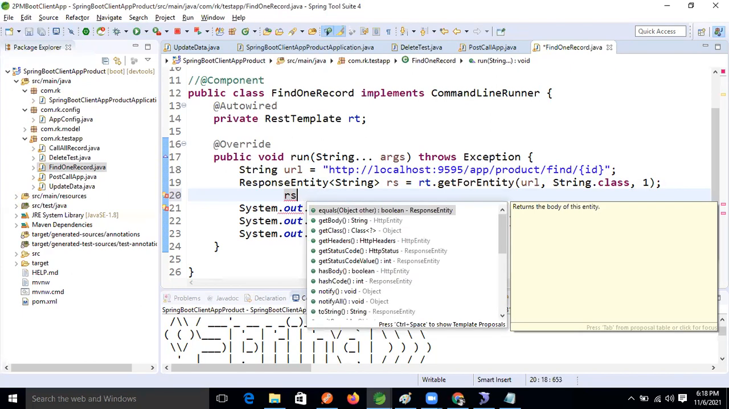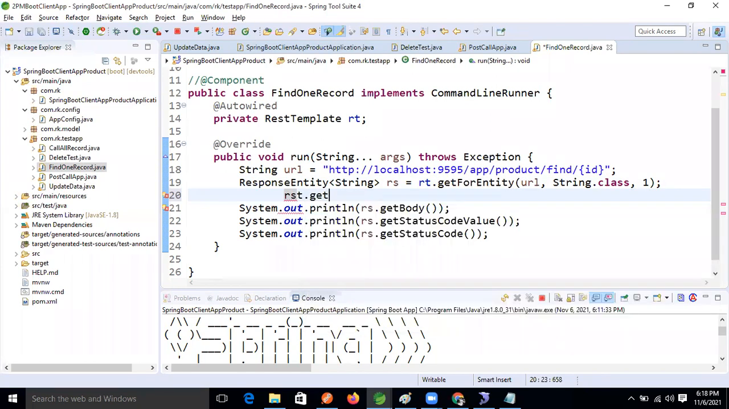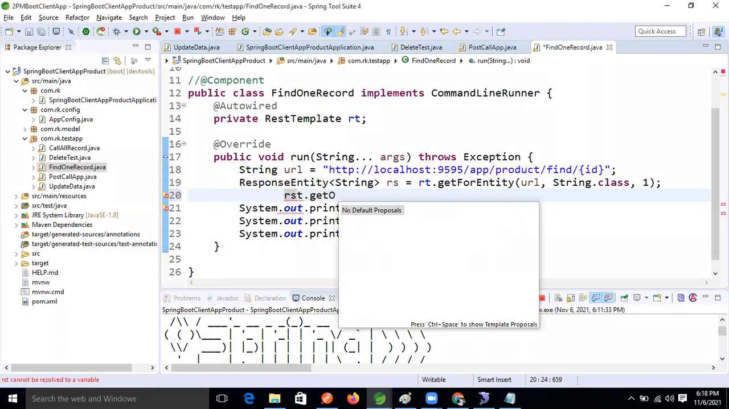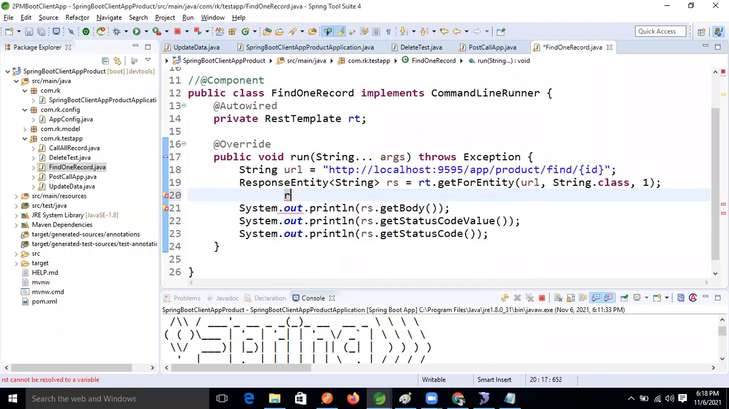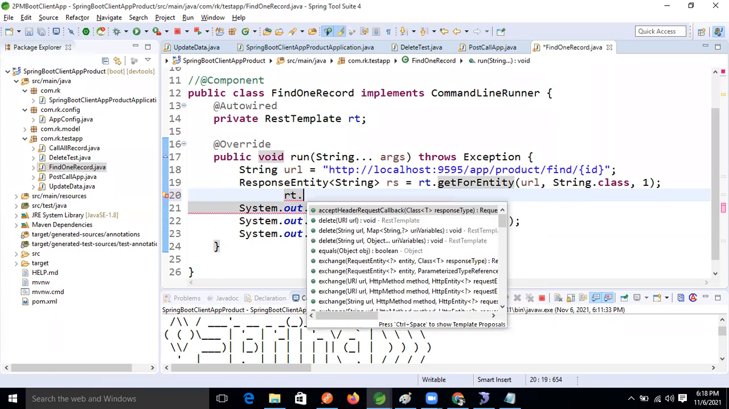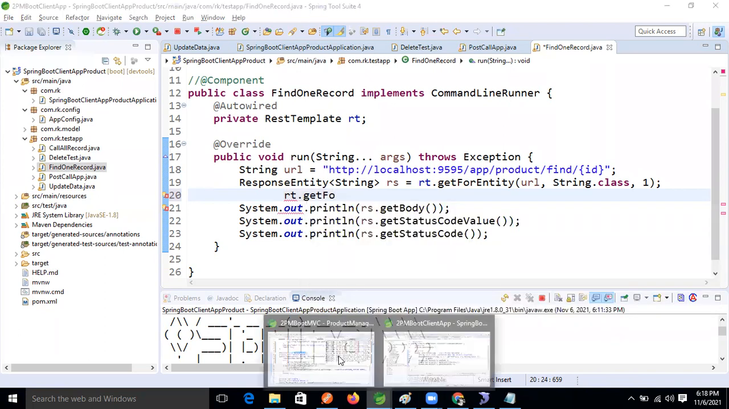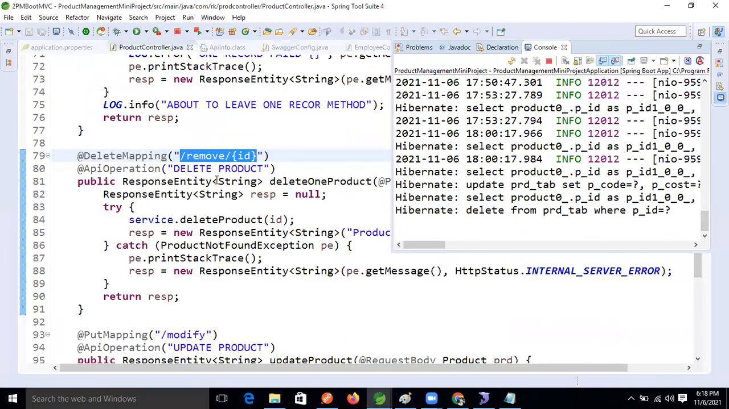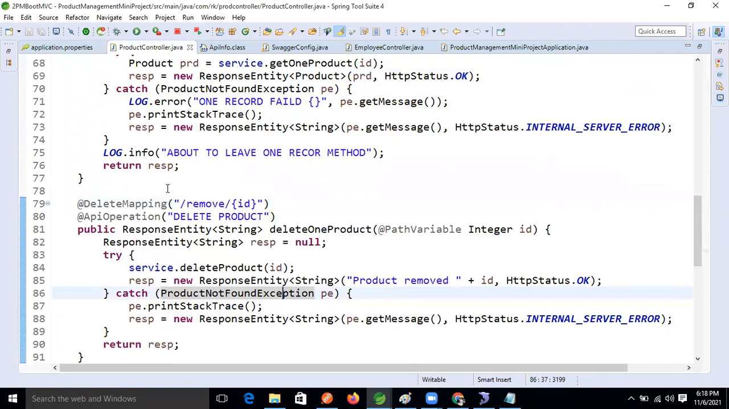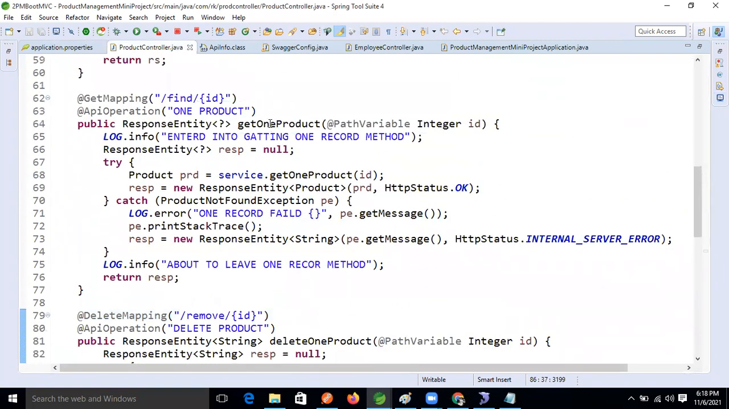RT dot, RT data, RT... where is that? Oh, one minute. RestTemplate. getForObject, right? This one will return the object directly only. See here, in any method where we are selecting one record, that record method in the consumer. See this, somewhere it is there.